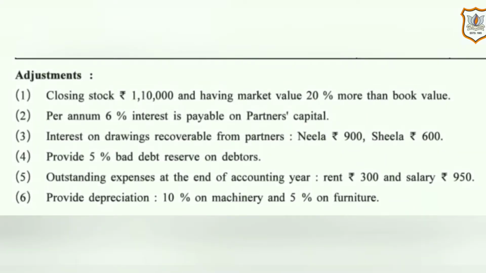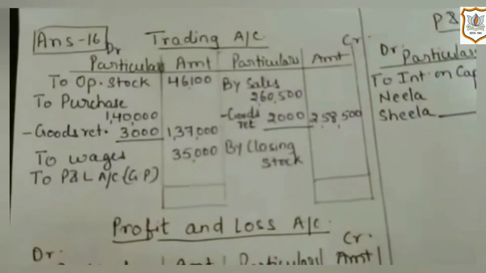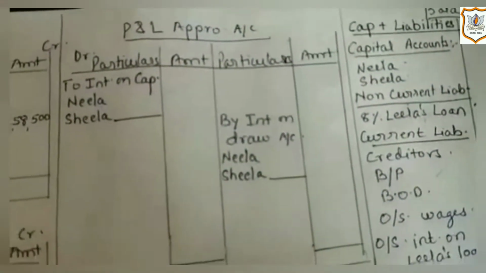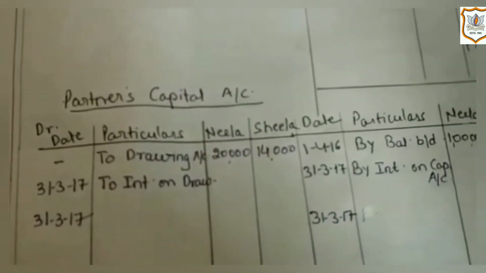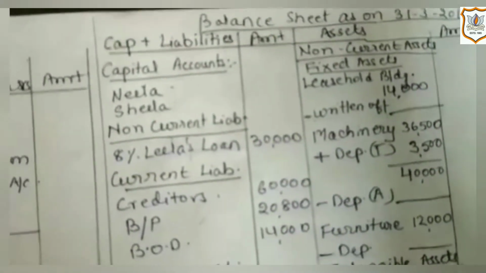And some adjustments are given about closing stock, interest on partners' capital, interest on drawings, bad debt reserve on debtors, outstanding expenses, and depreciation on machinery and furniture. On the basis of this information, we have to prepare final account of the partnership firm. Here you have to prepare trading account, profit and loss account, profit and loss appropriation account, partners' capital account, and balance sheet as on 31st March 2017.